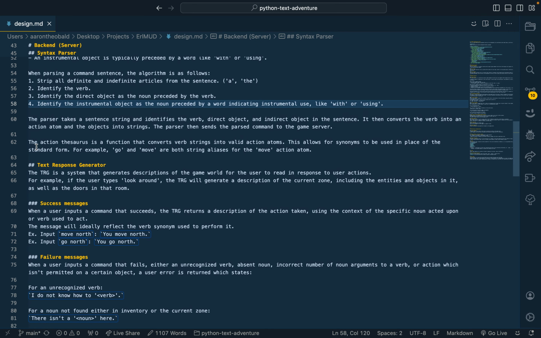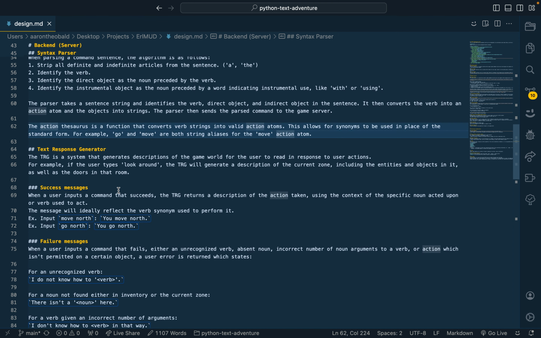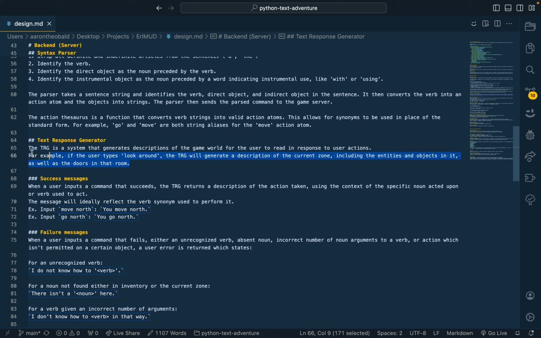Oh, and also it has an action thesaurus, which takes other verbs like go and move and identifies that they're actually the same as just move. So, the text response generator. A lot of this is kind of hazy. I didn't get super far in the implementation, but the idea is that I write all these different components as generic servers.